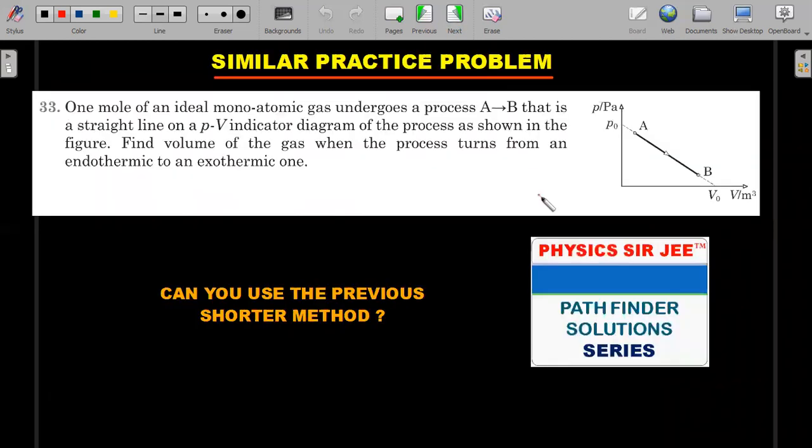This is the question I'm talking about from the Pathfinder, wherein read the last line: find the volume of the gas. This is your straight line process when the process turns from an endothermic to an exothermic one.